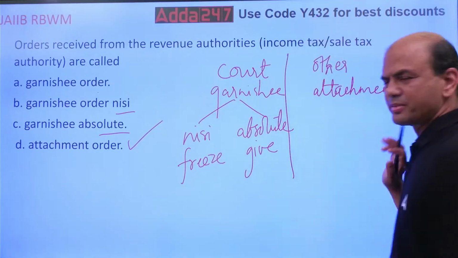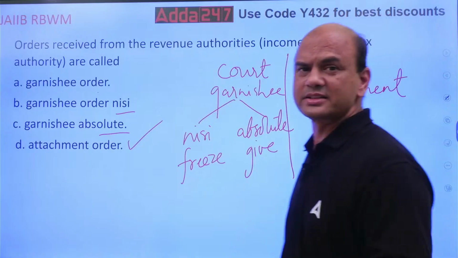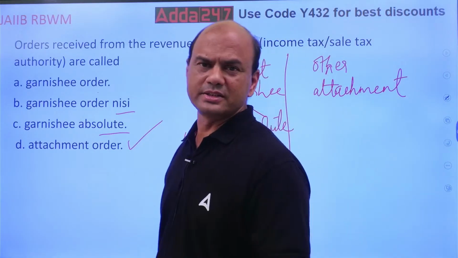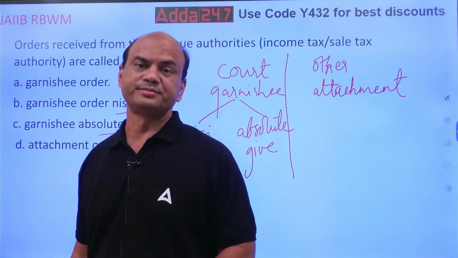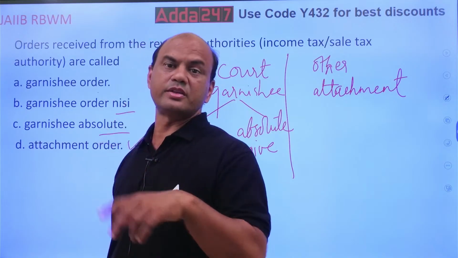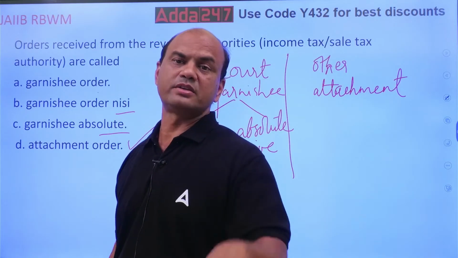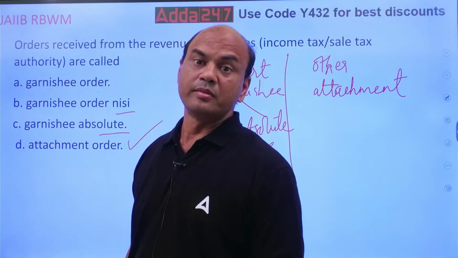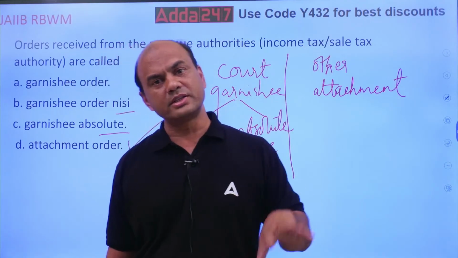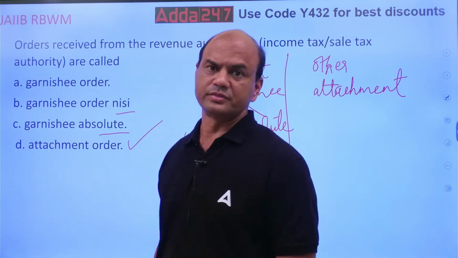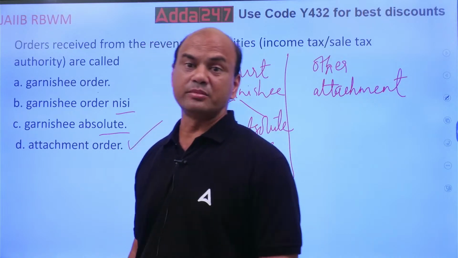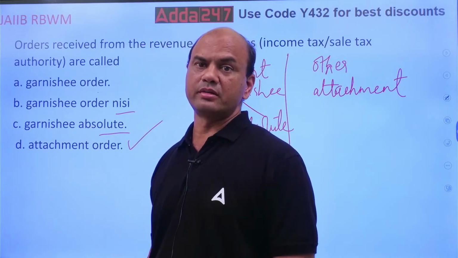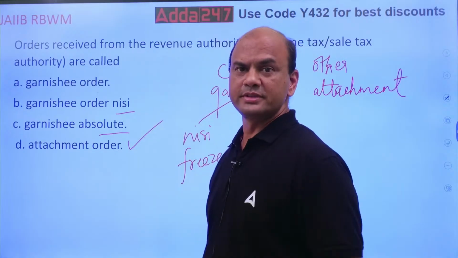And attachment is separate. Attachment comes from the sales tax. Suppose I have not paid the sales tax. I have not paid the income tax. Then the income tax authorities will check my bank account and freeze it. By the time the court case goes on, this account will be frozen. Okay? Have you seen the movie Raid? Ajay Devgan. Similar.